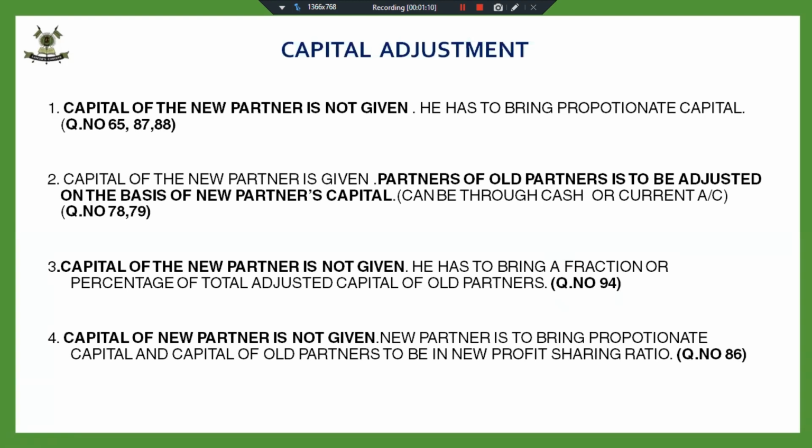And the last case, this case is a combination of first and second. We are not given new partner's share. He has to bring proportionate capital, and we also have to adjust the capital of the old partners in new profit sharing ratio. So this is a combination of 1 and 2.